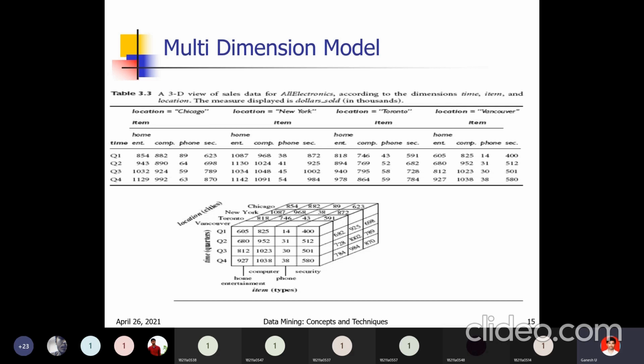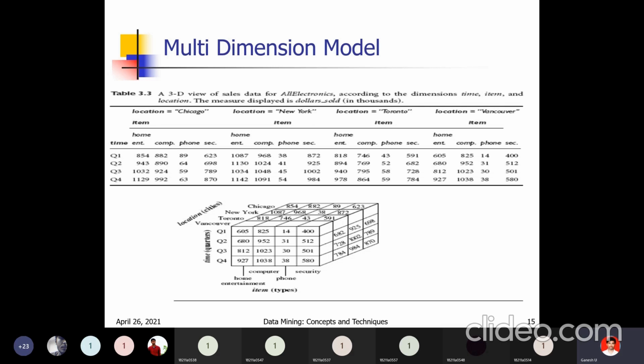First we will see the locations: Chicago, New York, Toronto, and Vancouver. These are the four locations. For each location there are different items: item 1, item 2, item 3, item 4. For each item, what are the sales at different times? On the y-axis we have items: home entertainment, computer, phone, and security.